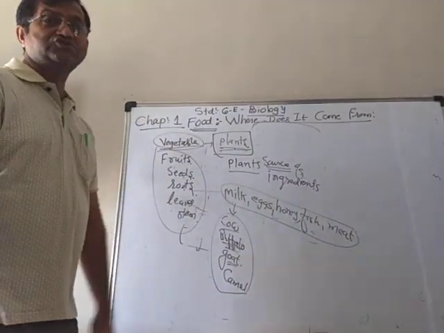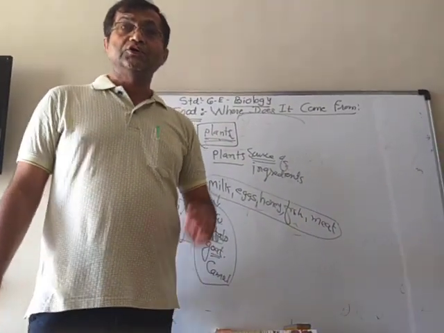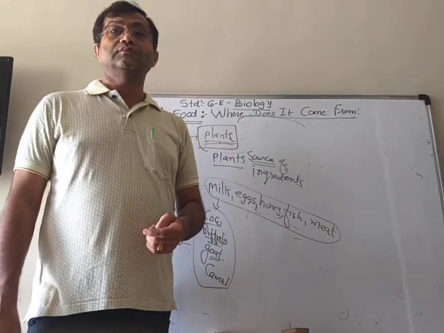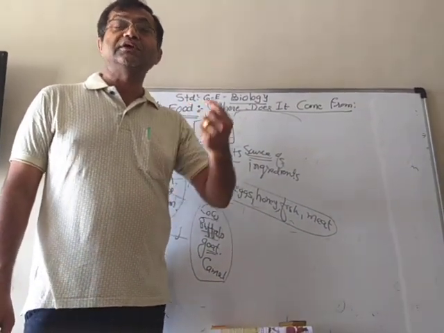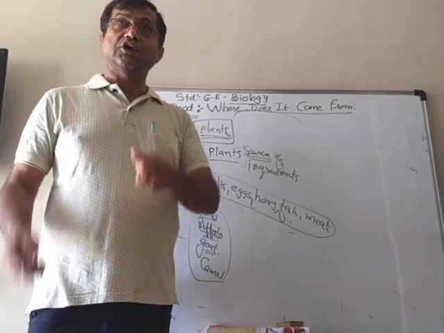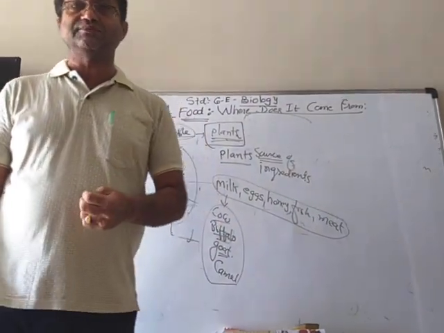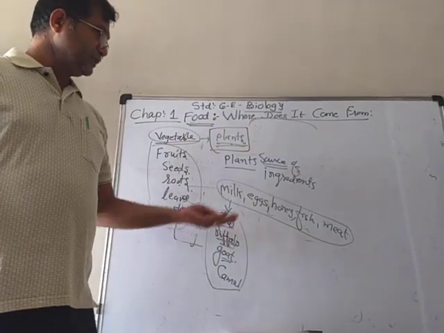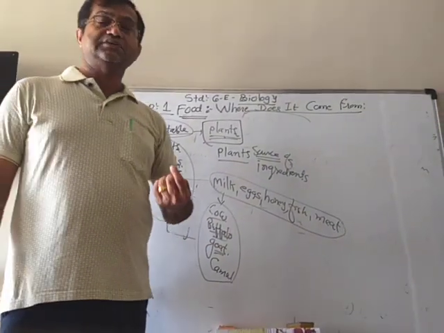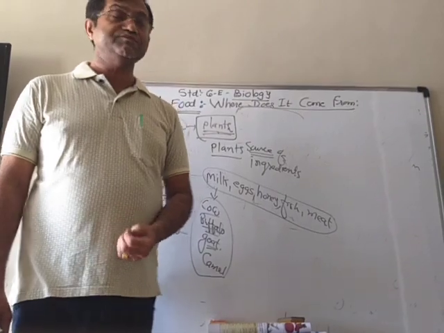And if you search on Google, you can find more animals whose milk we use, because at different places, different types of animals are available and they use the milk of different animals.